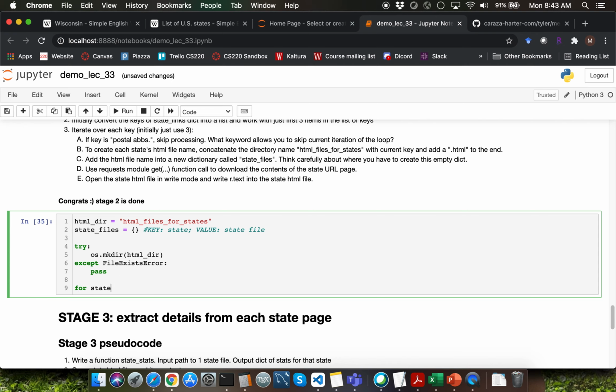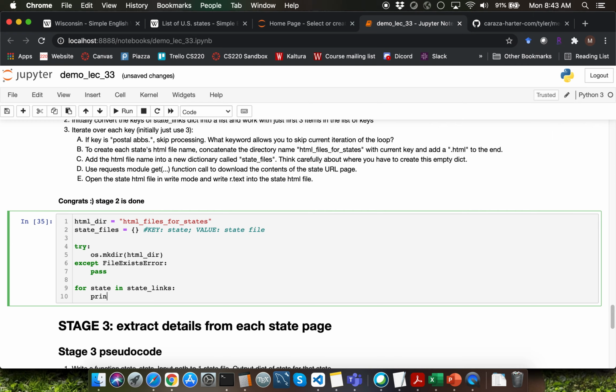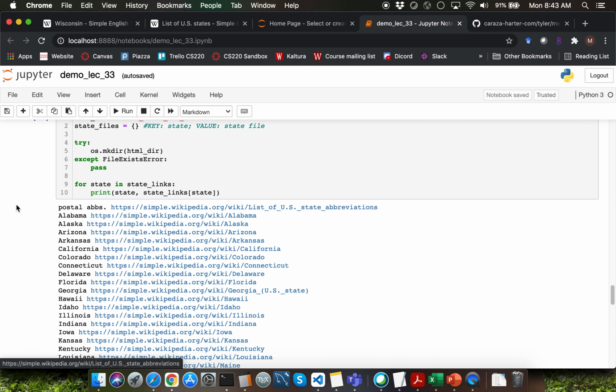Let me write a for loop to iterate over each state in the state_links dictionary that we created at the end of stage 1. I'm going to call the print function to display state and state_links of state. Observe that we are getting all the key value pairs here.